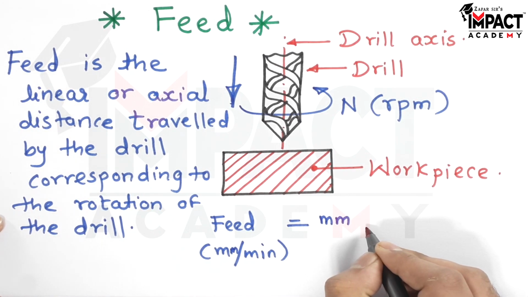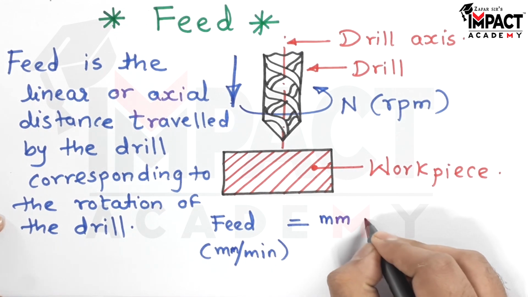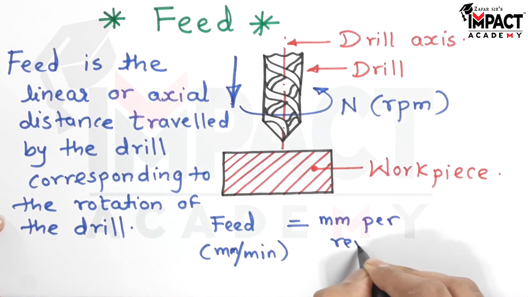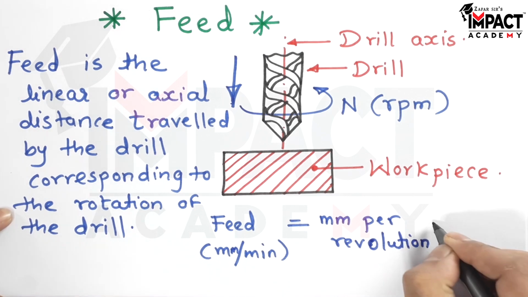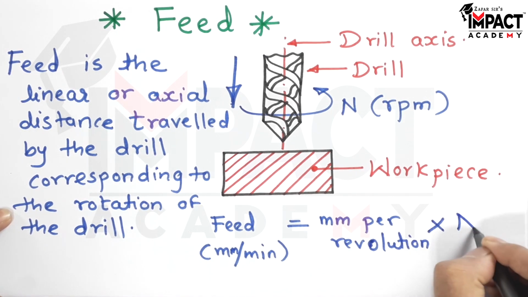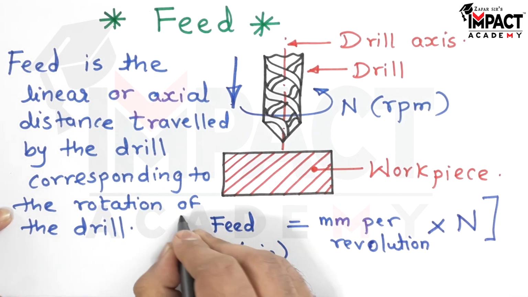So it would be given by mm, that is the distance, 1 mm per revolution, multiplied by N, which is the rpm.